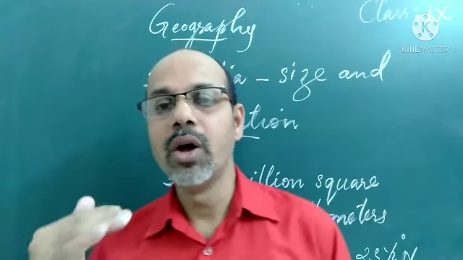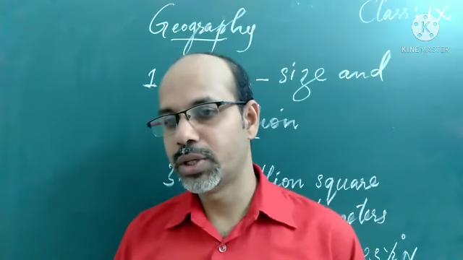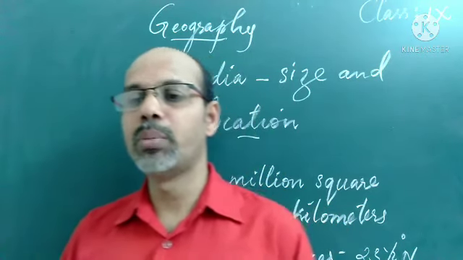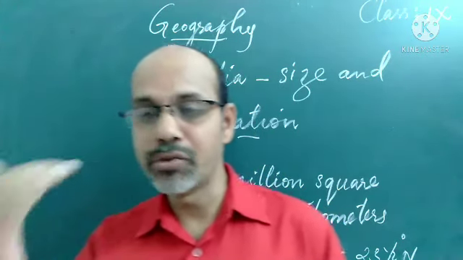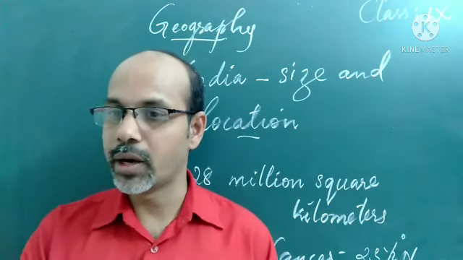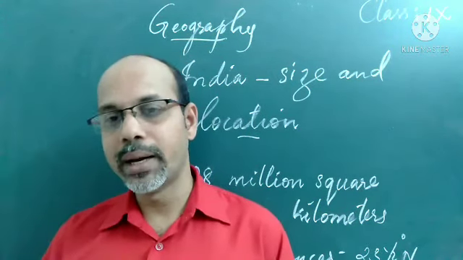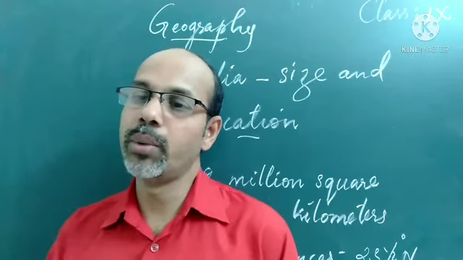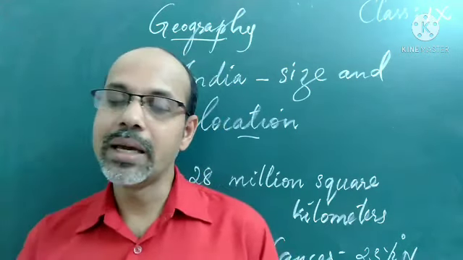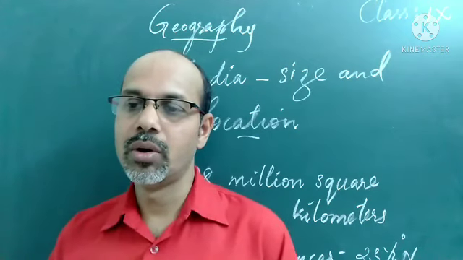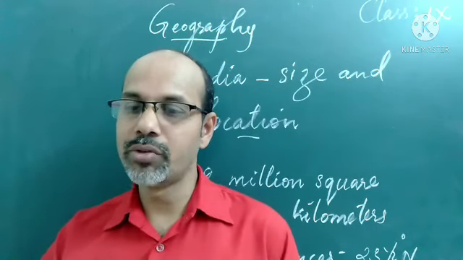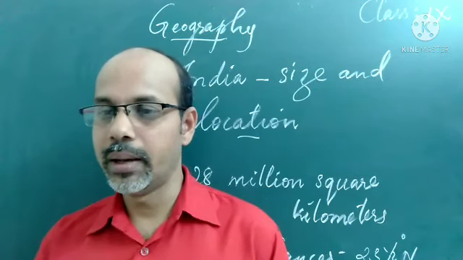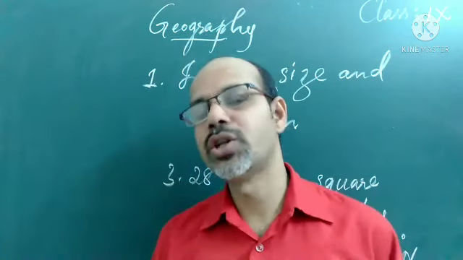In 1947 we achieved independence from the Britishers. Many remarkable achievements have been made in the field of agriculture, industry, technology, and all round economic development of our country. Our country has also contributed significantly to making world history, because India was part of colonial rule earlier.